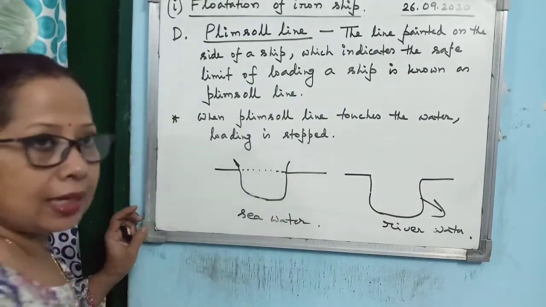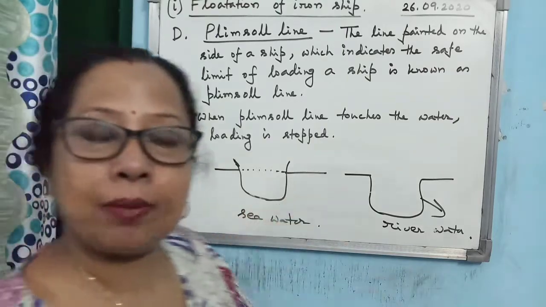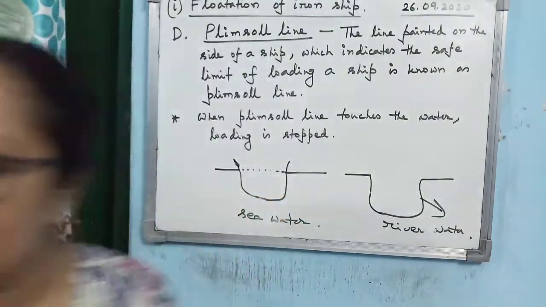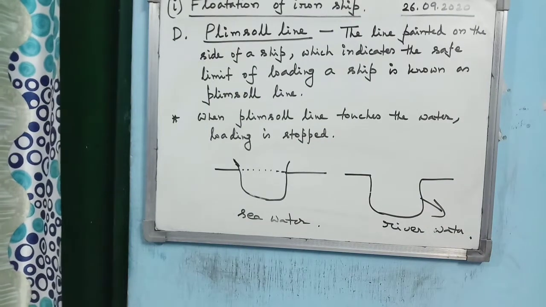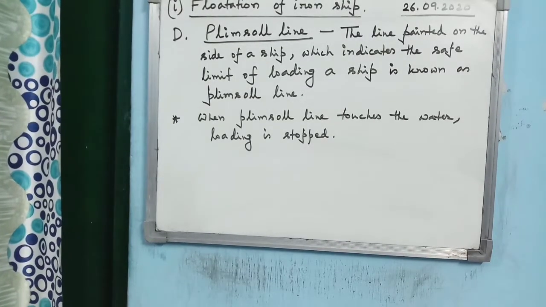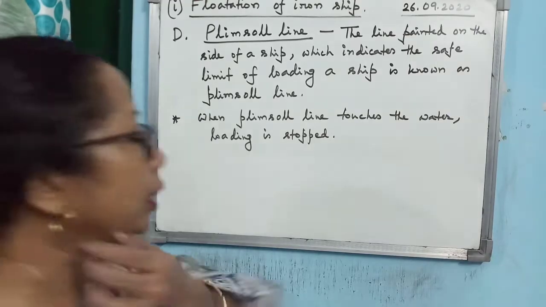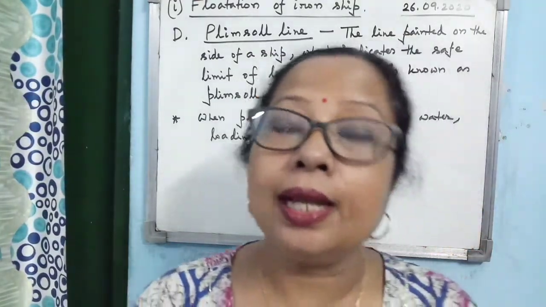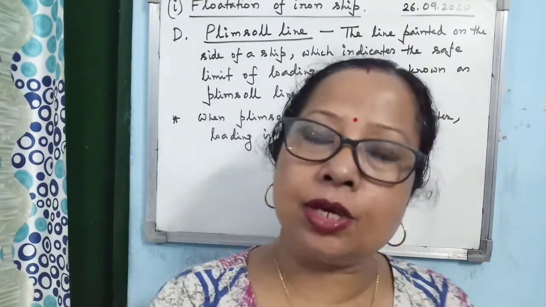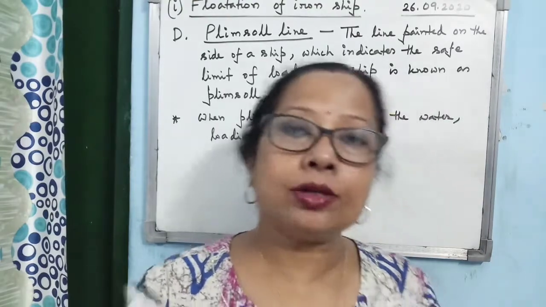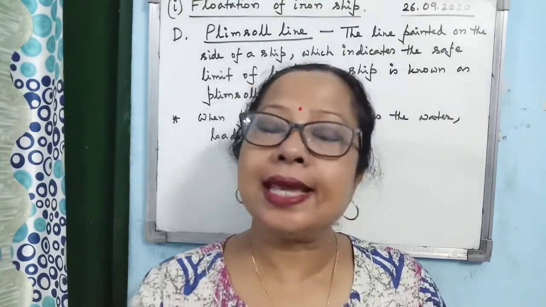Alright, so you see, while loading a ship, you have to be very careful. Let me rub the diagram. When a ship is loaded, it is loaded in such a manner that when it sails from one sea to another sea, or sea to river, or river to sea, it will never sink completely.